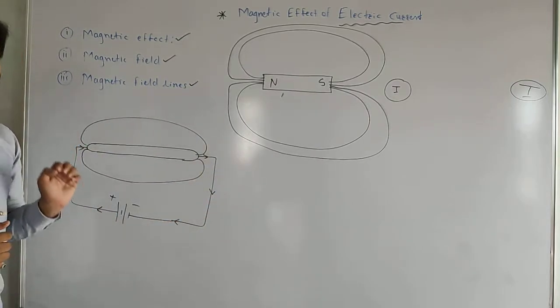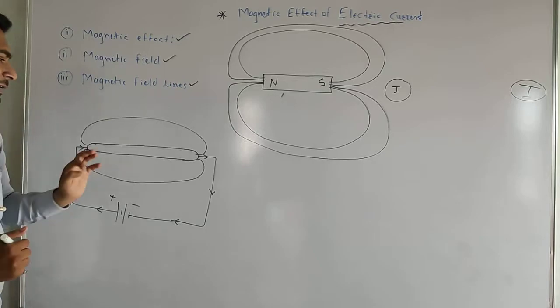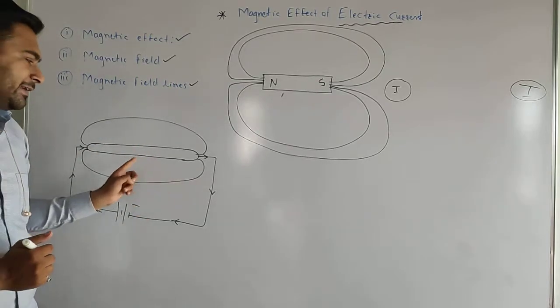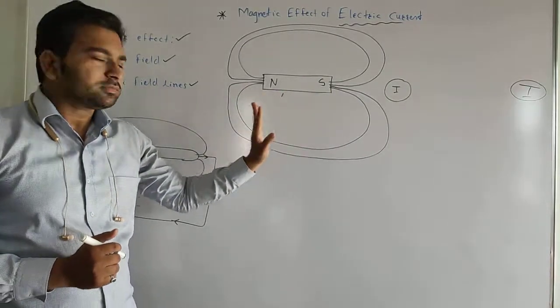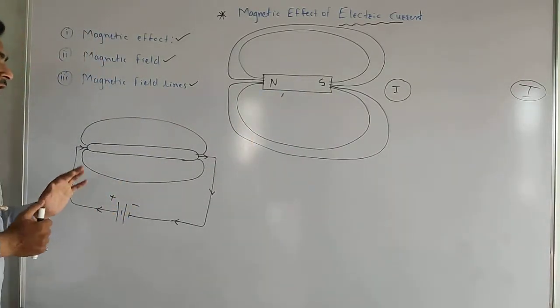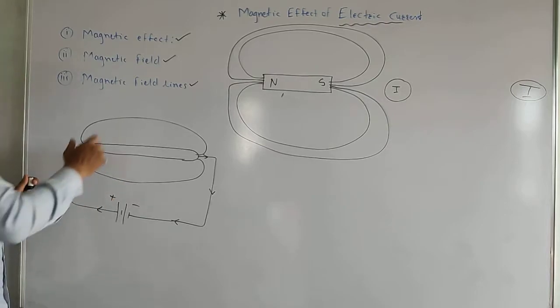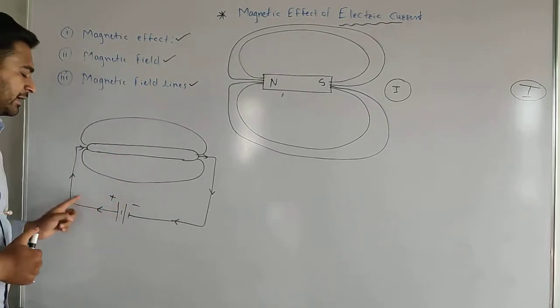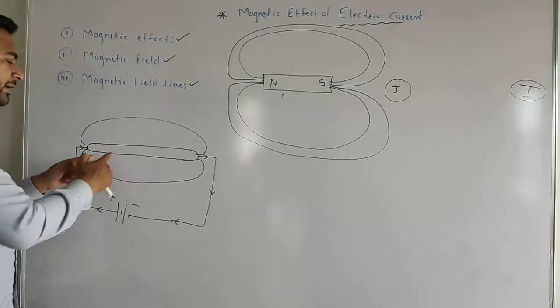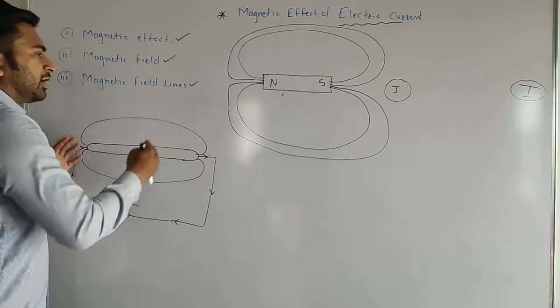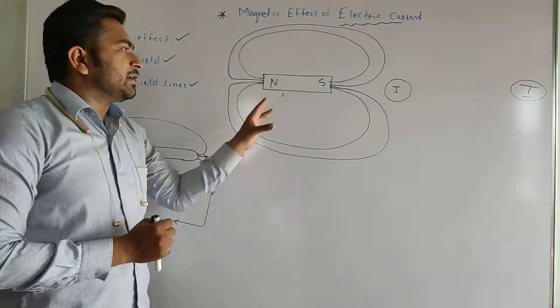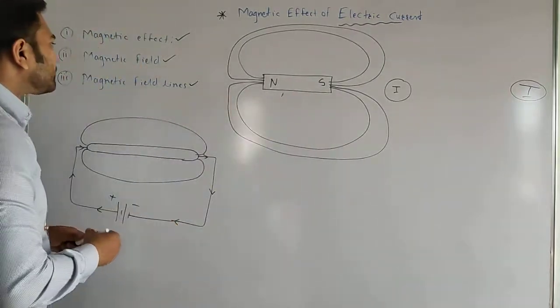A current carrying conductor can act like a magnet and it can create the same magnetic field as that of a bar magnet. So when a current carrying conductor is there, it can act like a magnet and create a magnetic field around it in the same way as a bar magnet.